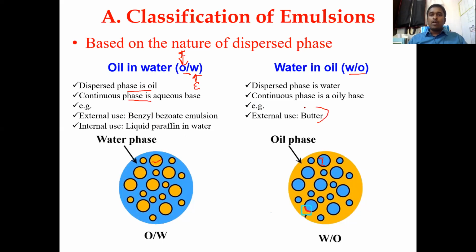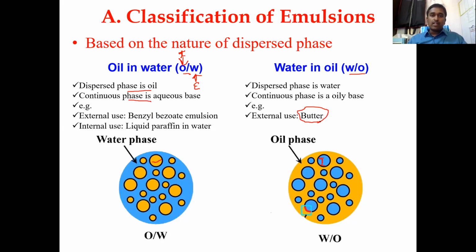So usually water and oil emulsions are very rare, especially in pharmaceuticals. You can see externally, as shown before, lotions or creams or butters like this. They are the best examples of water and oil emulsions where the water content is very less.